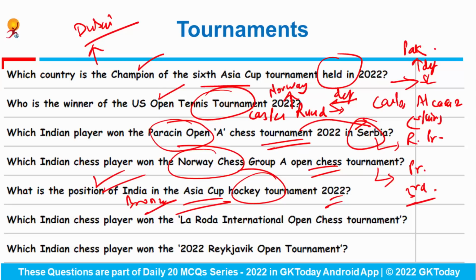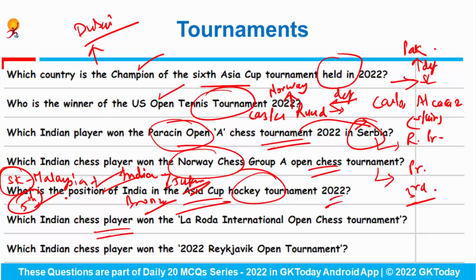Okay. Which are the top two countries? First was South Korea, second was Malaysia, and third was India. And we won the bronze medal by defeating whom? By defeating Japan. Okay. And don't forget that this was South Korea's fifth win in this Asia Cup Hockey Tournament.